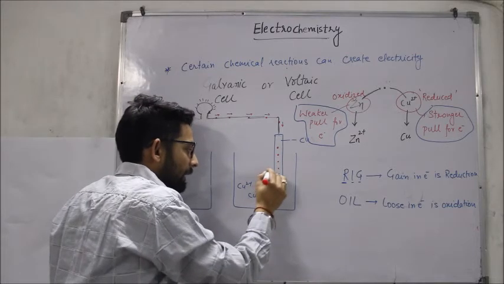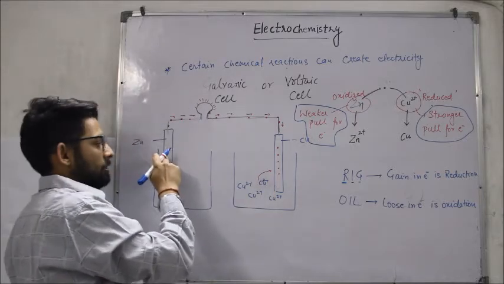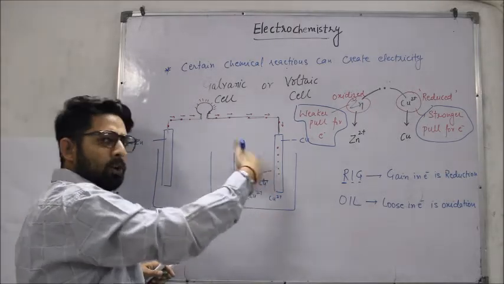This copper 2 ion will gain electrons which zinc has given, और वो कॉपर बनता रहेगा.